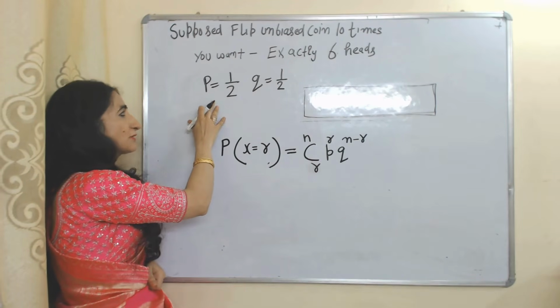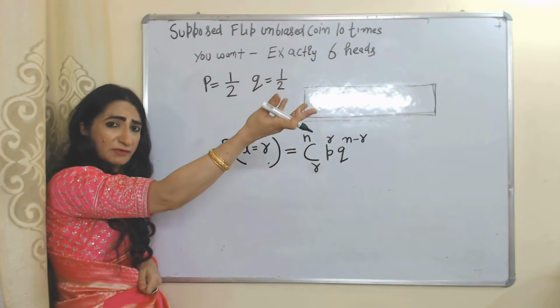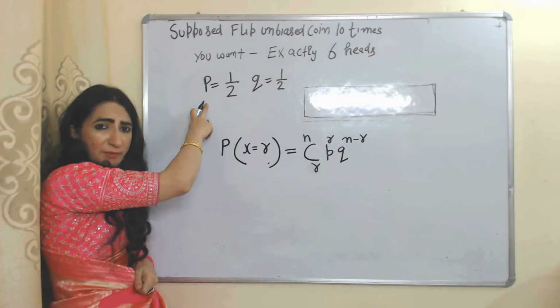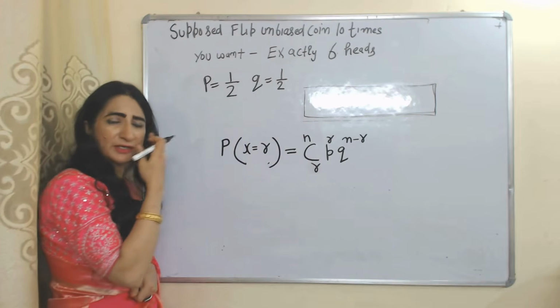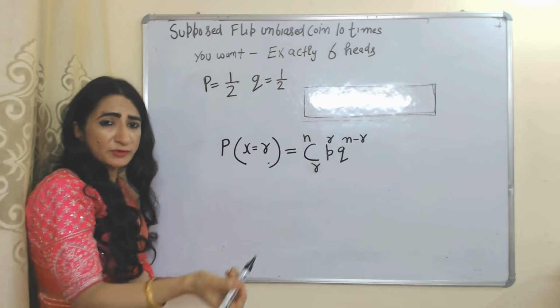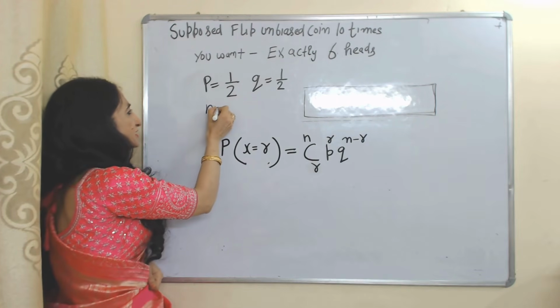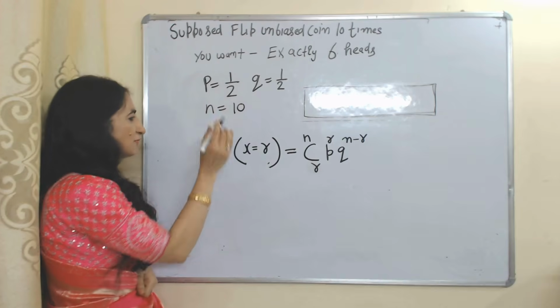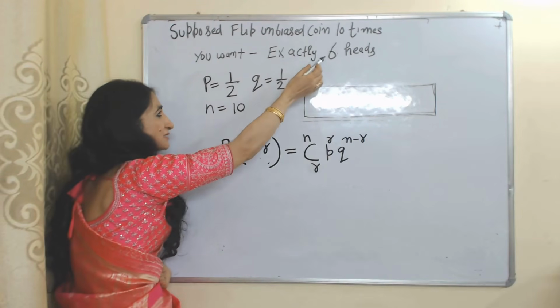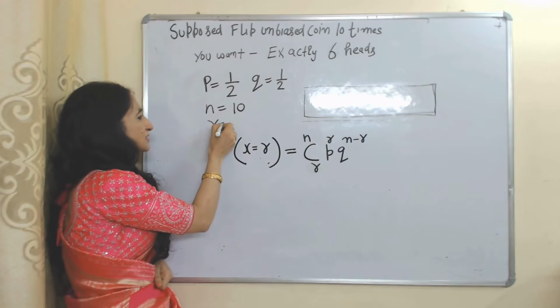Here the number of trials is 10 because we flip the coin 10 times, so n is equal to 10, and r is equal to 6 because you want exactly 6 heads.